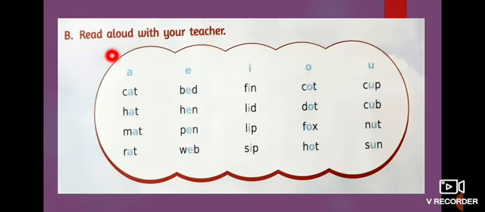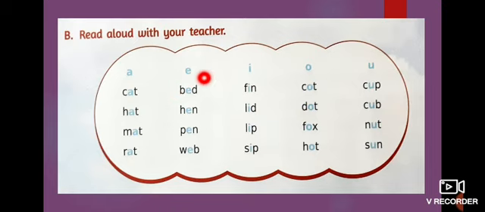Next, what do we have to do? Part B, read aloud with your teacher. We are going to read these words, the A, E, I, O, U sound words. You are going to read along with me. Okay? Look here. A sound words first. C-A-T, cat. H-A-T, hat. M-A-T, mat. R-A-T, rat.